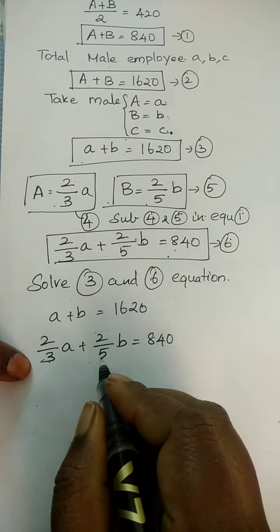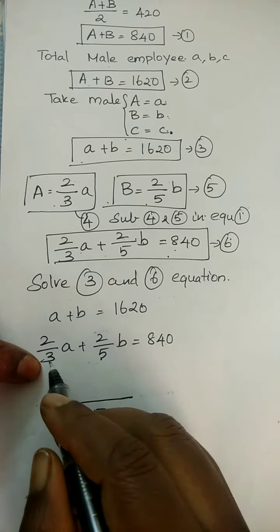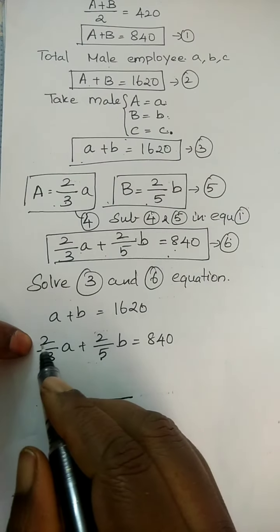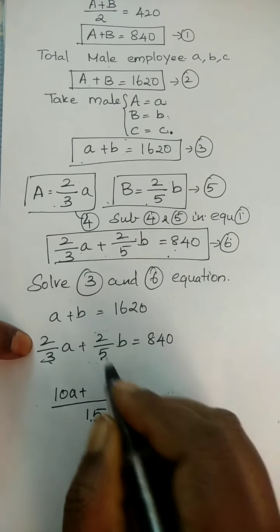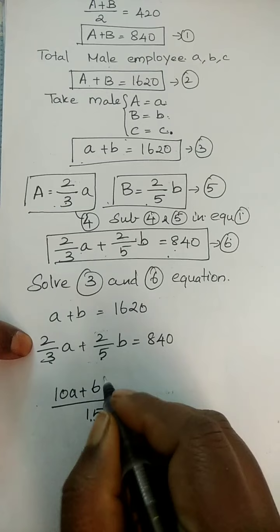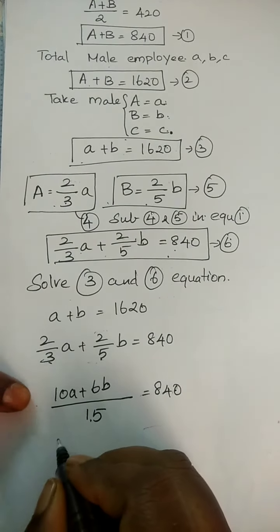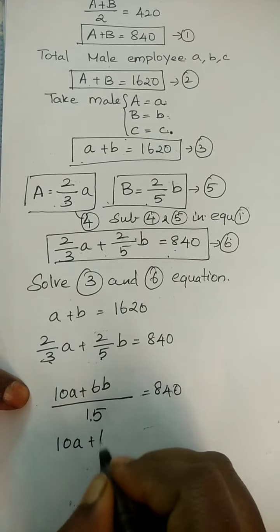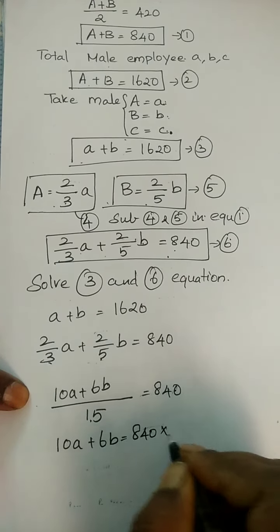Now solve this equation, 2/3 and 2/5. So 3, 5. If we take LCM, it's 15. So 3 5s are 15, 5 into 2s are 10. So 10A plus 5 into 3s are 15, 3 2s are 6, 6B is equal to 840. Now take the 15 to the opposite side. 10A plus 6B is equal to 840 into 15.